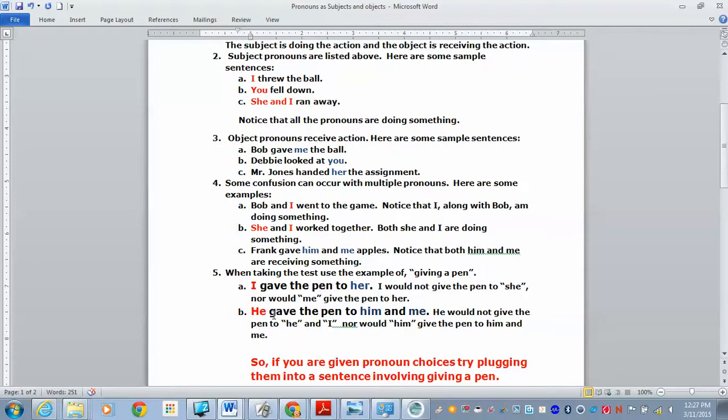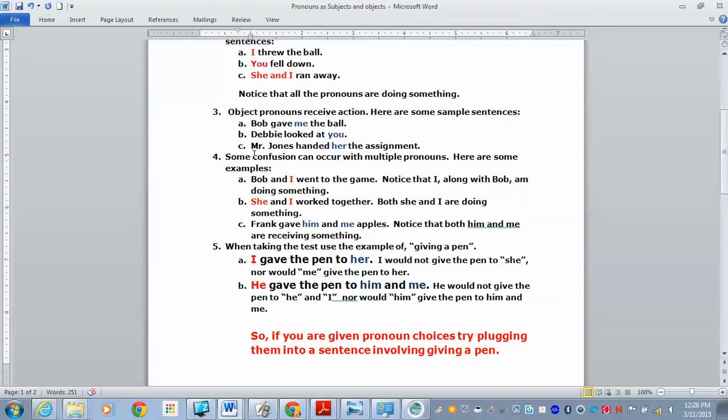And here, he gave the pen to him and me, very similar to this sentence up here. A student gave a pen to another student and gave the pen to me. He would not give the pen to he or to I. He wouldn't say he gave the pen to I, or he gave the pen to he. Or would we say him gave the pen to him and me? They won't make sense. Make sure that you have your subjects in the right spot.